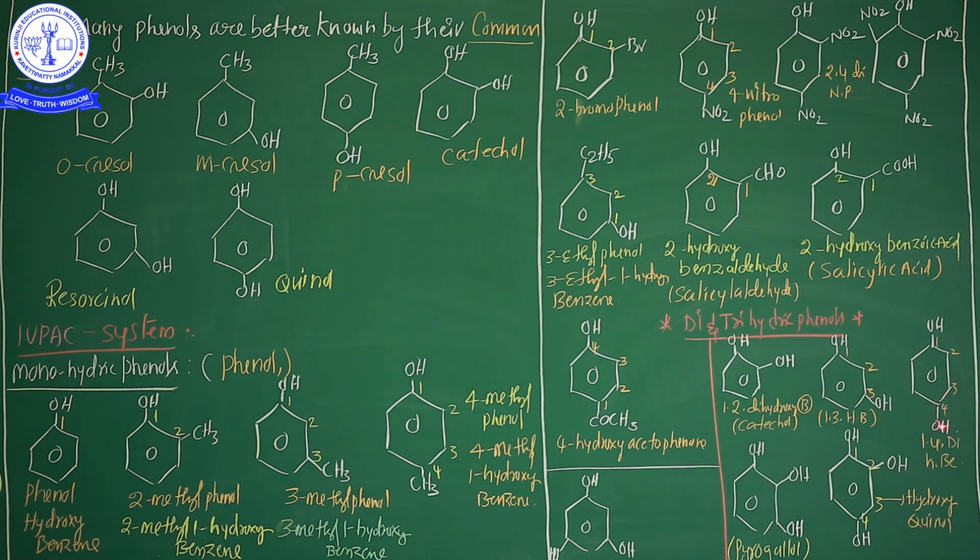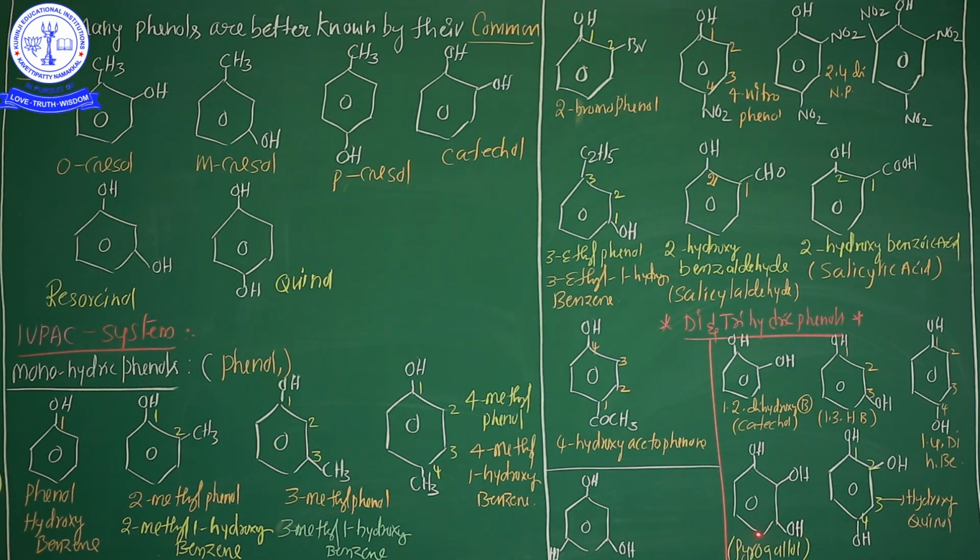And see one more example, 1,4-dihydroxybenzene, quinol. These are the dihydric phenols. Now trihydric phenols. In the trihydric phenols, 3 hydroxyl groups are directly connected to neighboring carbons.